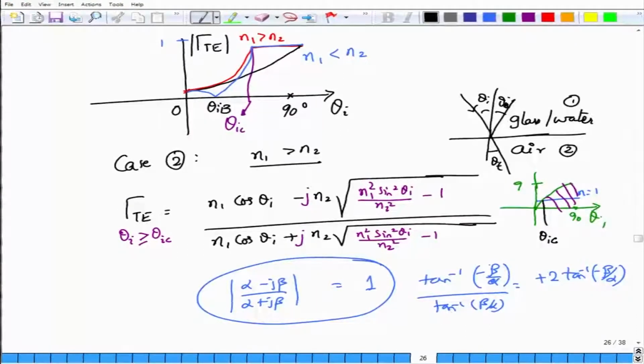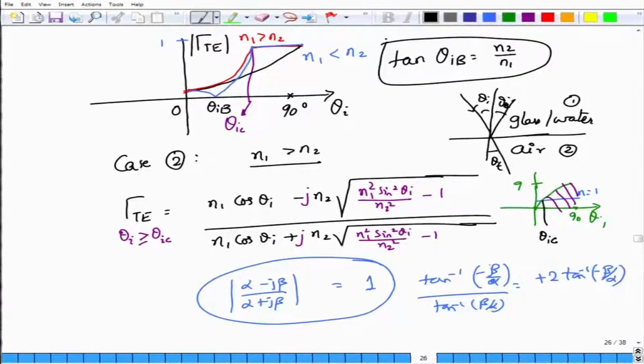Well, there is a very special angle called the Brewster angle, and tan of the Brewster angle is given by n2 by n1, the ratio of the medium refractive indices. We will not derive it, but you can use this result, and this is true in general only for the TM case. For such two non-magnetic media, only TM polarized light exhibits this phenomenon, where at an angle of incidence equal to the Brewster angle, the entire light is transmitted into the second medium and nothing actually comes back into the first medium.